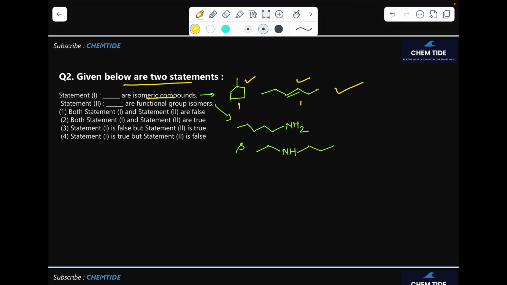Statement 1 is right. In statement 2, they are saying they both have different functional groups. Yes, this is a primary amine and this is a 2-degree amine, and they are different functional groups, so this is also right. So statements 1 and 2 both are correct.